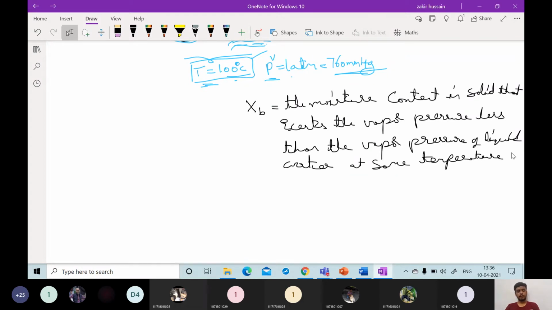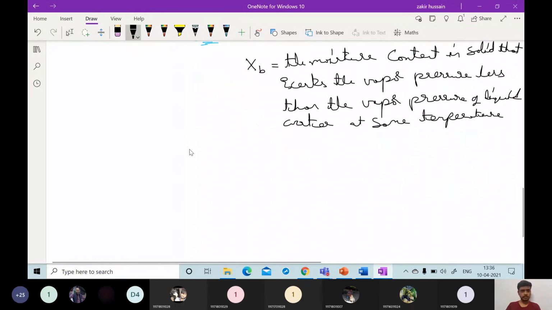So why will this happen? Why will this not exert the same vapor pressure as the unbound moisture case? For example, in the bound moisture case, what happens? This is a solid, and let us consider this as a wet solid.